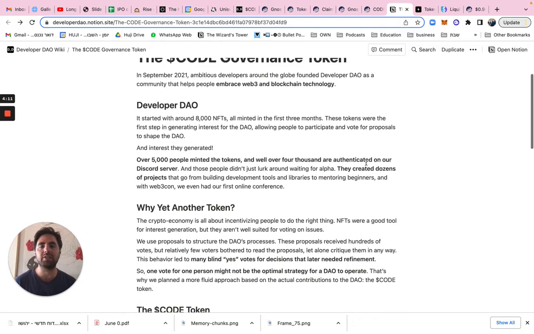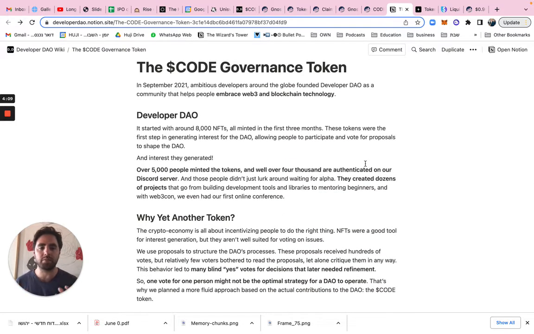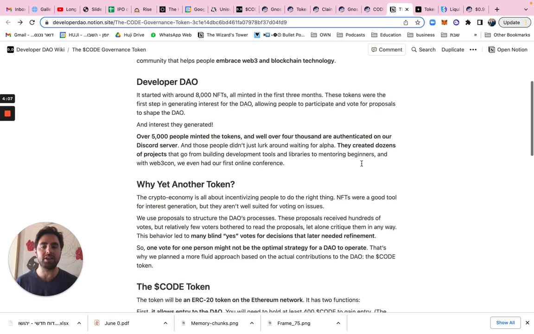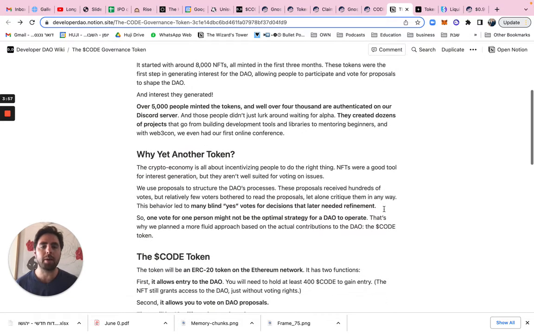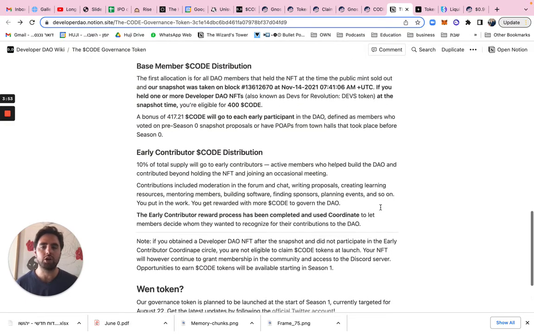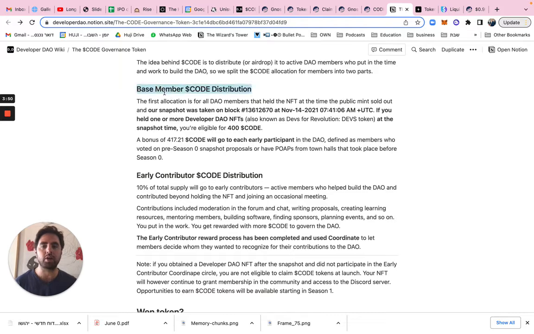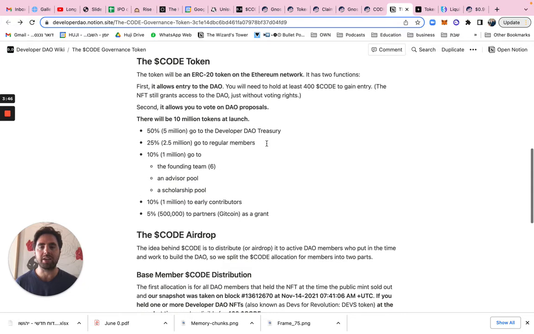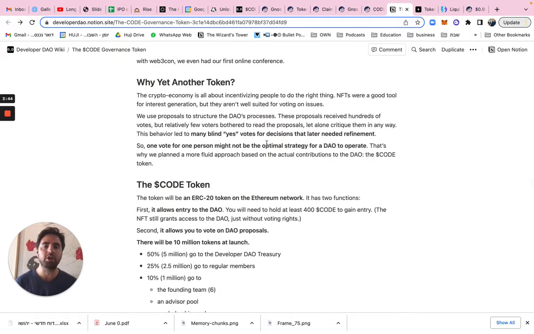The utility behind the token, as they put it here, is twofold. One is governance. You can use it to vote on proposals and be a participant in the DAO, but the real utility is to become a member in the Developer DAO. You need to own 400 CODE, right? So base member CODE distribution, you're eligible for 400 CODE, and to become a member, you need to own 400 CODE tokens. So that is the core utility.